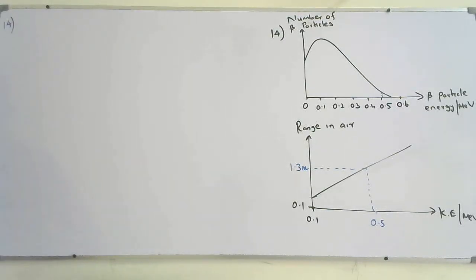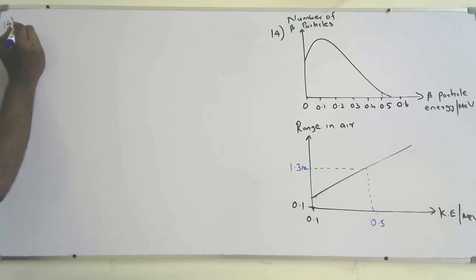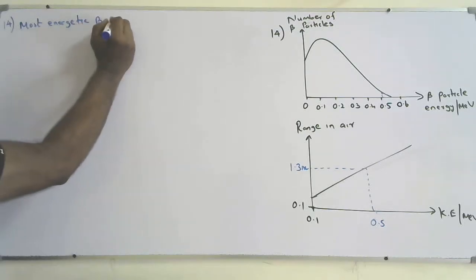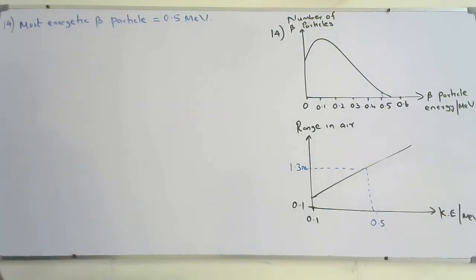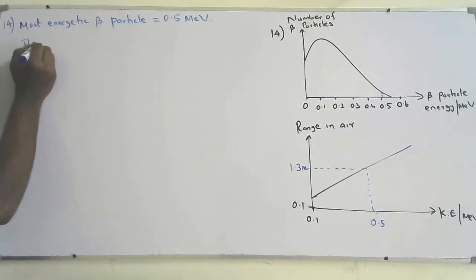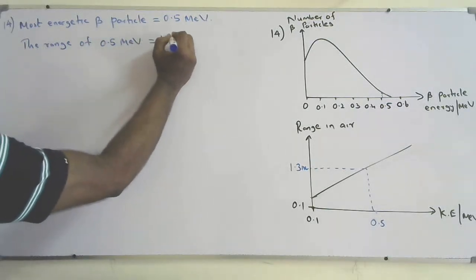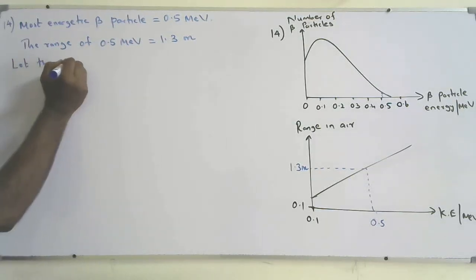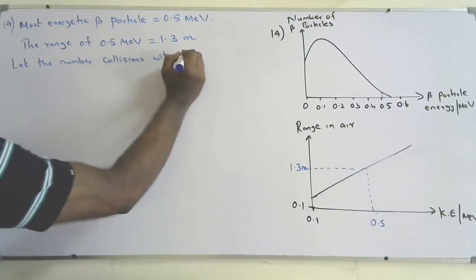So this is question number 14. The most energetic beta has energy equal to 0.5 mega electron volt, so the range is equal to 1.3 meters.